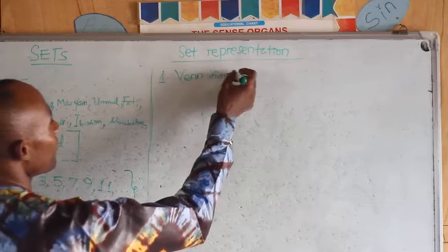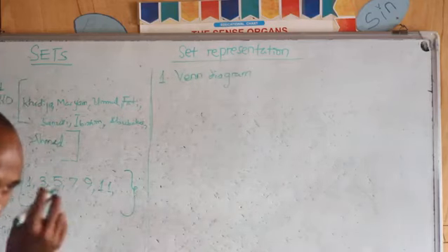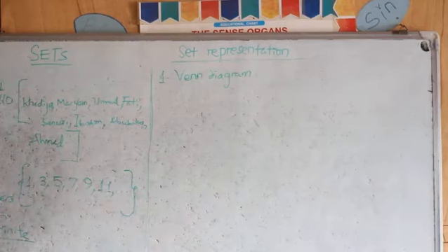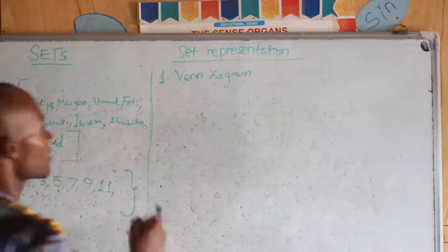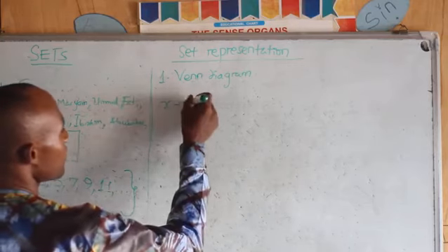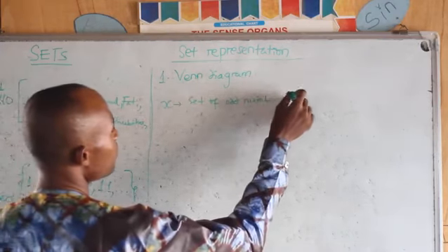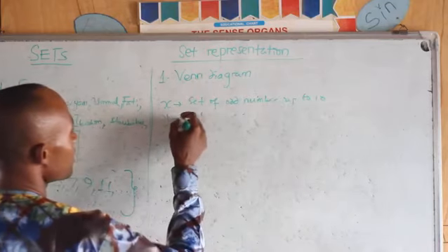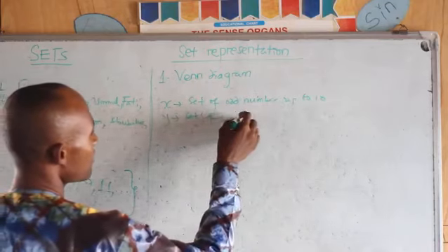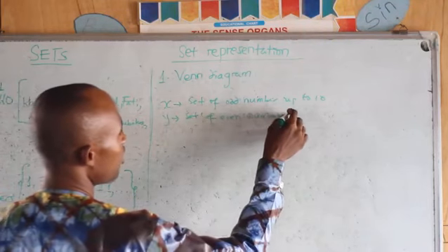In a Venn diagram, we have a circular representation where a set is represented in circular forms, right? In circles. Let's say X is a set of odd numbers up to 10, and Y is a set of even numbers up to 10.